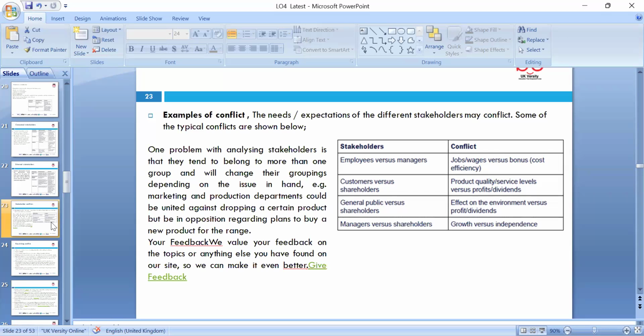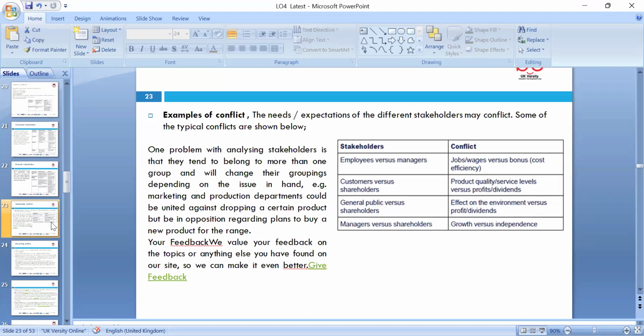Okay, so for an example of conflict, the expectations of all the different stakeholders may conflict. Some of the typical conflicts are shown, like employees' wages versus bonus, customers versus shareholders, quality product versus more dividend, and the general public wanting the environment versus profit, and managers versus shareholders, growth versus independence. That's something we really need to look at. Managers are agents of the shareholders.